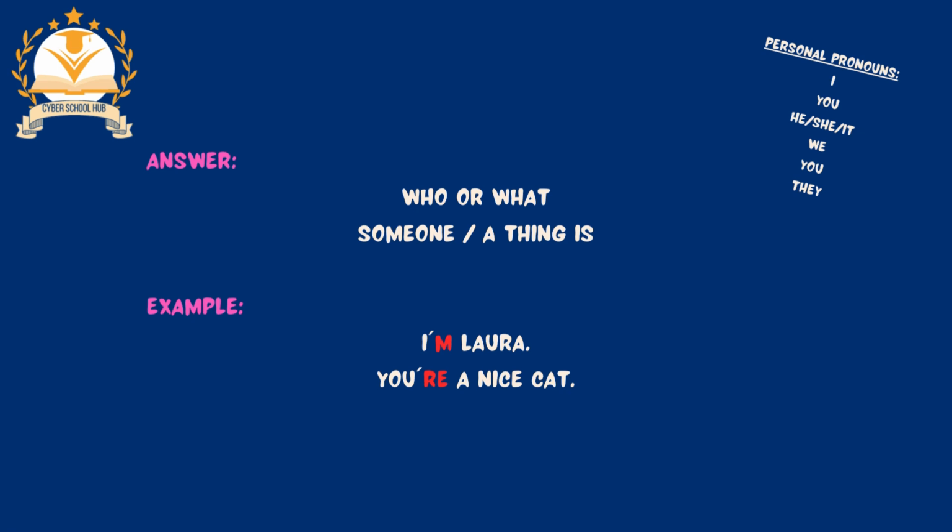When I say, I am Laura, I is the pronoun, and am is the short form of the to be form, and it means that I am the person Laura. Let me give you another example. You are a nice cat. In this case, you is the pronoun, and are is the short form of the verb be.